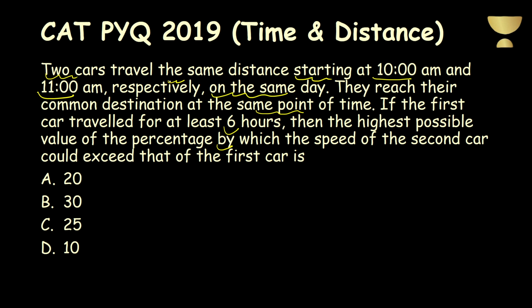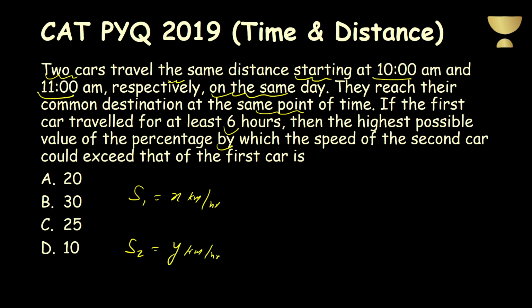So now students, let's have some cases. In the first case, the first car started at 10 a.m. Let's assume the speed of the first car was x kilometers per hour, and the speed of the second car was y kilometers per hour.